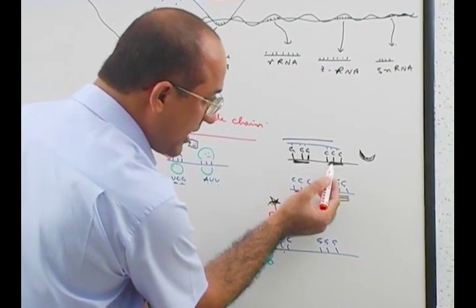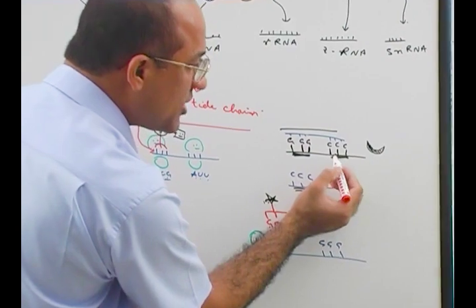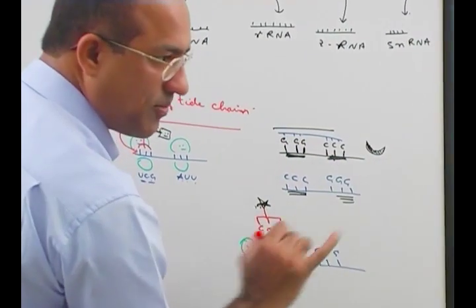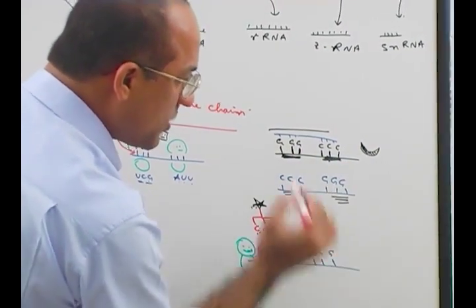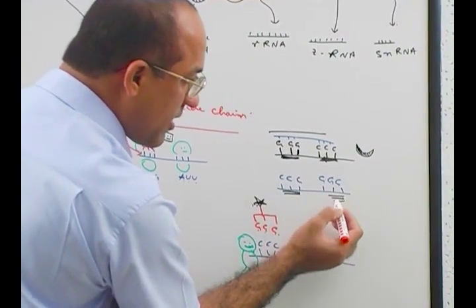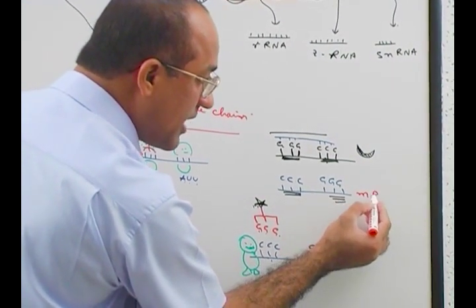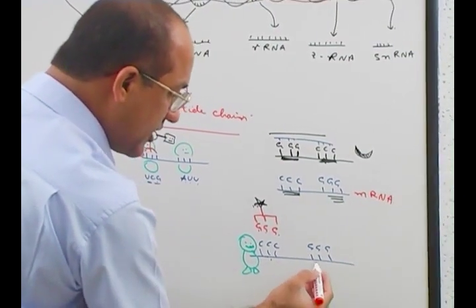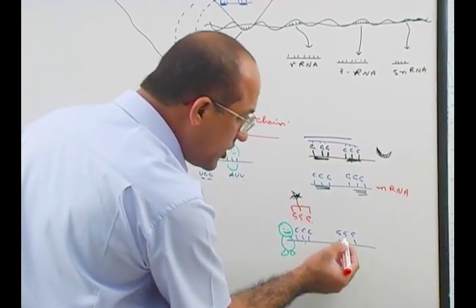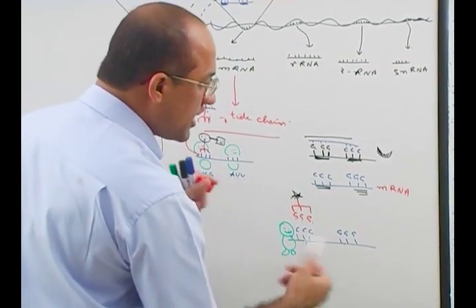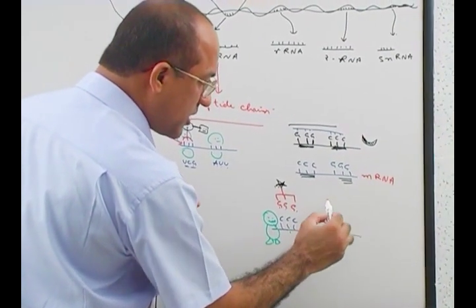So wherever in the DNA triple C comes, the moon amino acid should come in the peptide chain. Is that right? But how does the whole system work? Triple C in DNA transcribes into triple G in messenger RNA. Messenger RNA attaches on the ribosome. This will slip into this position. Then the triple G sequence will accommodate the transfer RNA. This was messenger RNA, and what should be accommodated here?